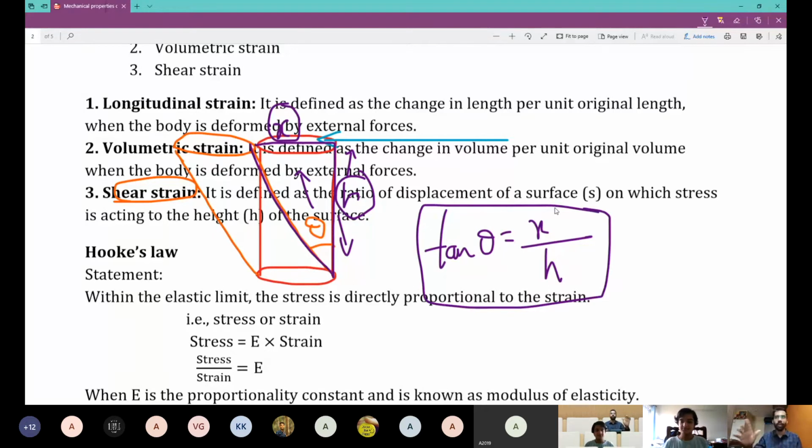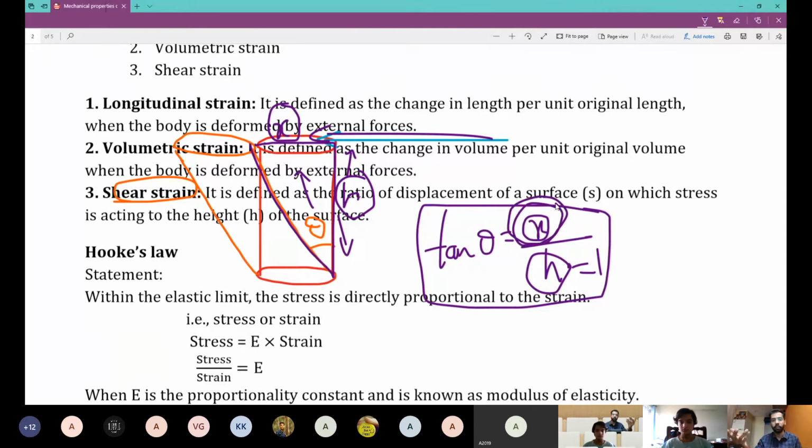Now if h equals 1, the amount of displacement that is observed in an object of unit height due to a tangential force is known as shearing strain. Amount of displacement is x.